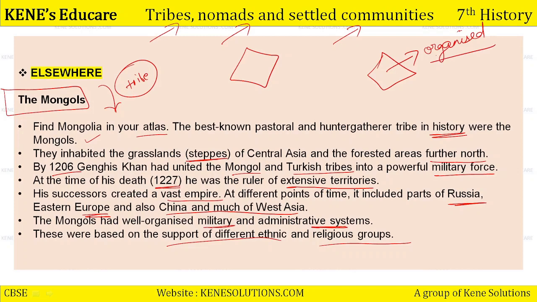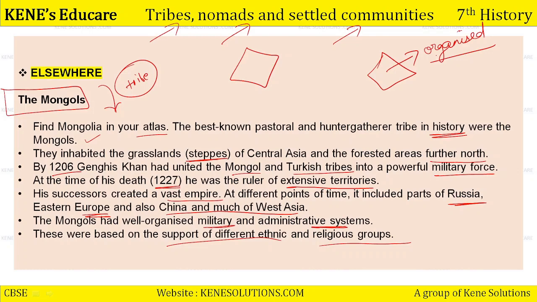They did not let any shortcoming come in the organization. That is why they were able to emerge as such a vast dynasty and such a powerful empire, because their groups, their people, their tribal community was so well organized and cooperative, and they were supportive also towards the agenda